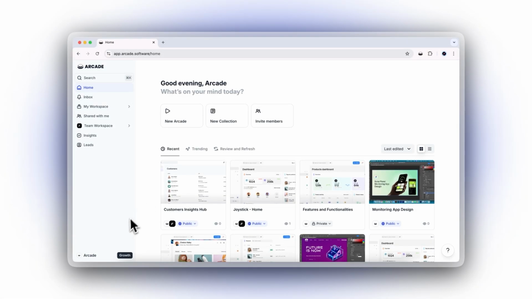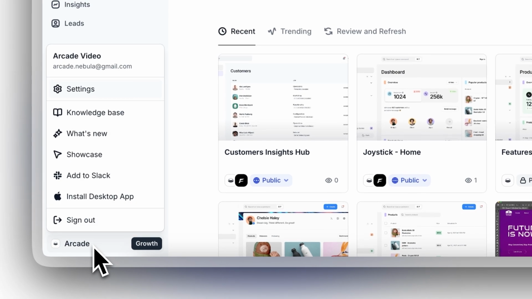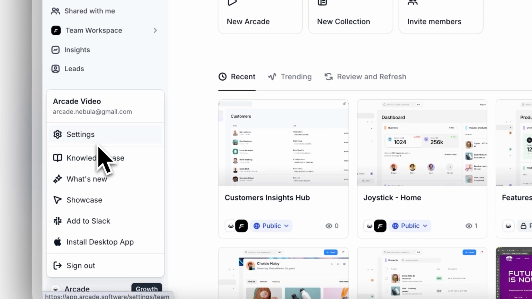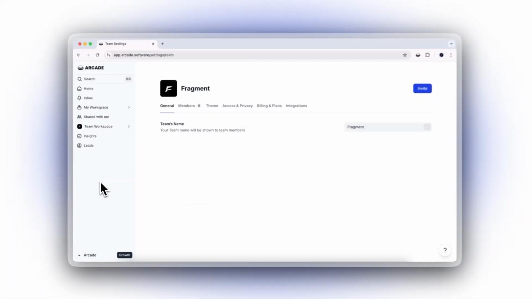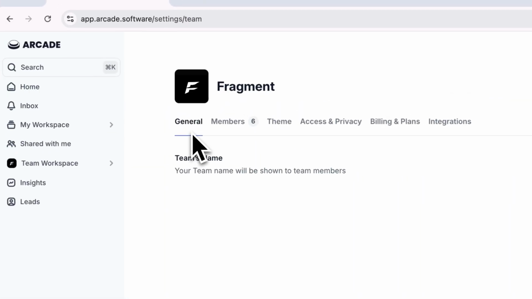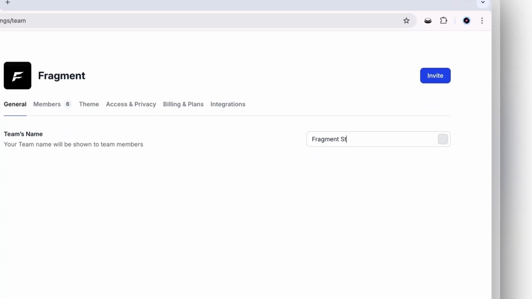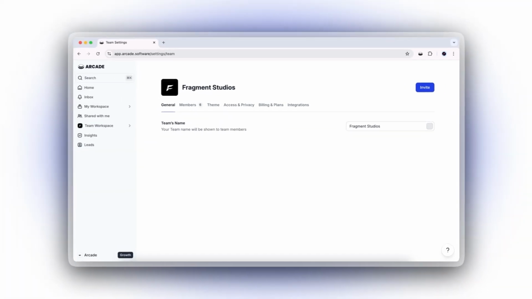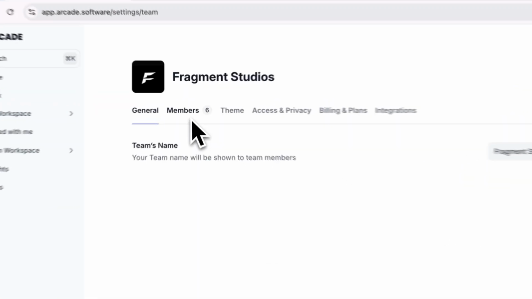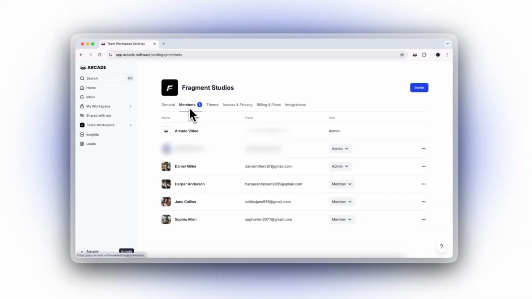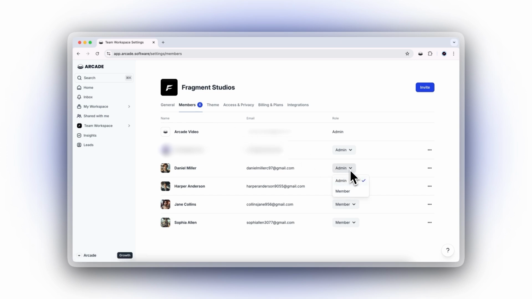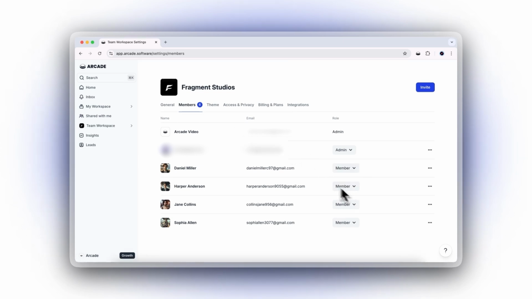To access your workspace settings, click on your workspace name at the bottom left corner. From here, you can configure your workspace to suit your needs. The settings menu includes the following tabs. General, update your team's name to reflect your branding or organizational identity. Members, add team members, assign roles, and set permissions to ensure everyone has access to the right tools and demos.